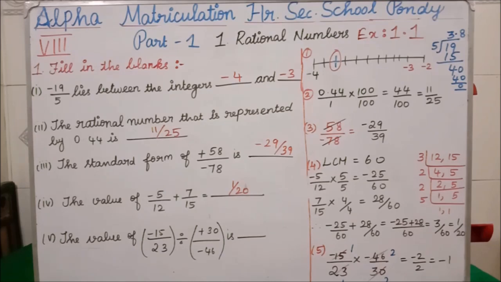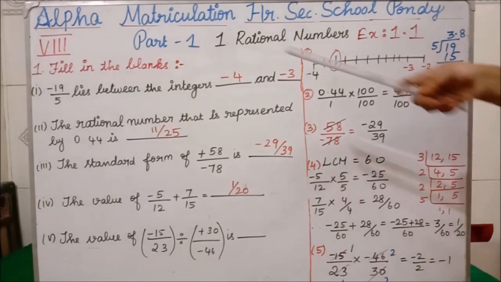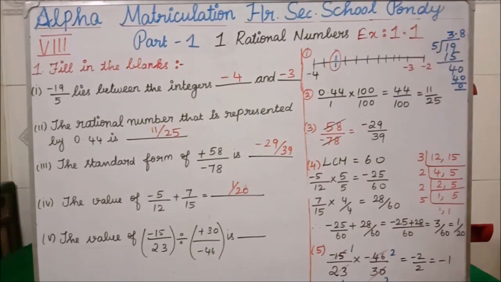Students, they have given minus 19 by 5. Minus, a negative value, means it will come where? Left side of the 0. So first you have to divide 19 by 5. If we divide, what we get is 3.8. So we are getting minus 3.8.